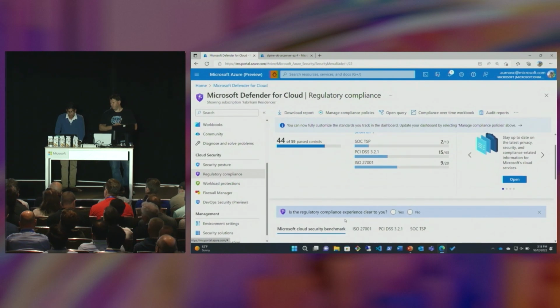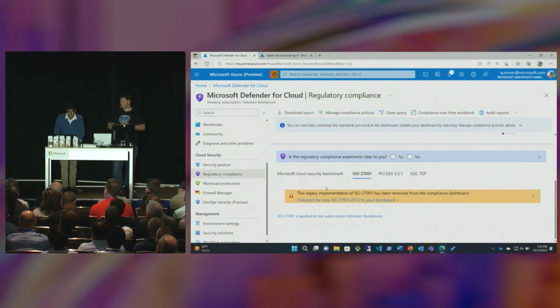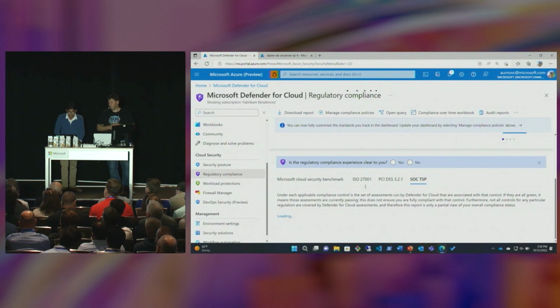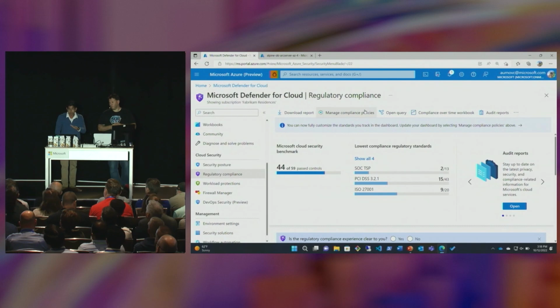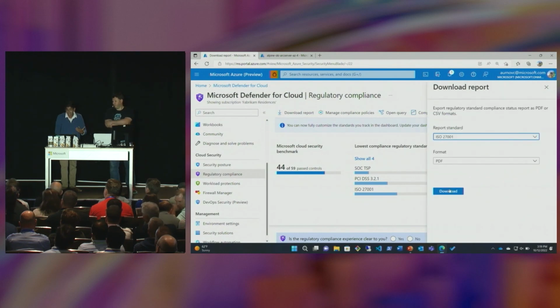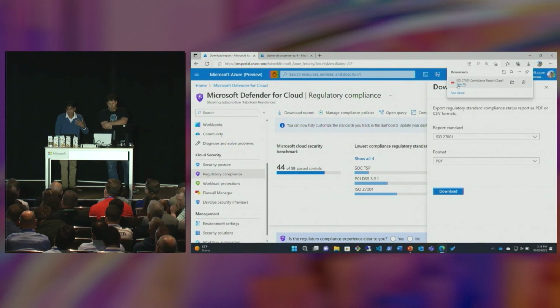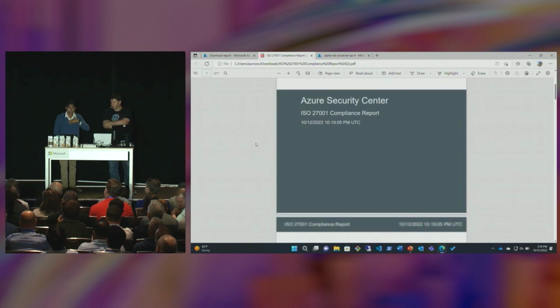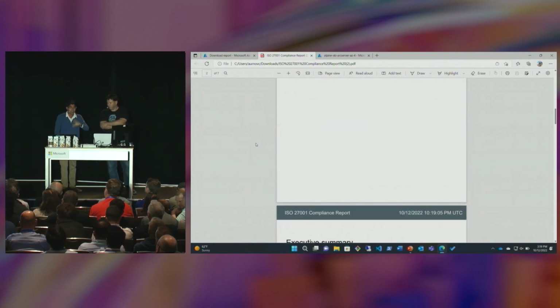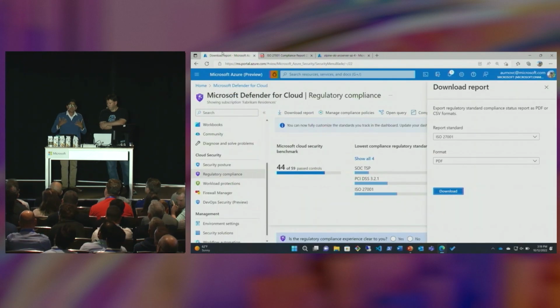So for example, we can go into ISO 27001 standards or SOC TSP standards, and we'll get visibility into which criteria are being met or not met. We can view compliance over time, visualizing using Azure Monitor, and we can even download and create on-demand reporting, which might be helpful for someone like a SOC analyst, where they're struggling to generate that compliance reporting at scale and with ease across their Azure and non-Azure resources all at the same time.